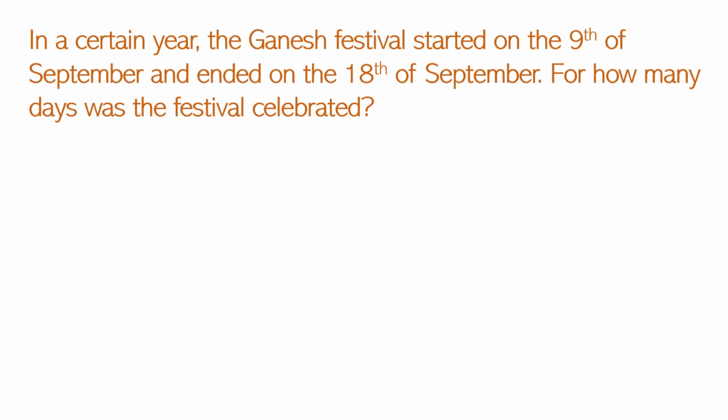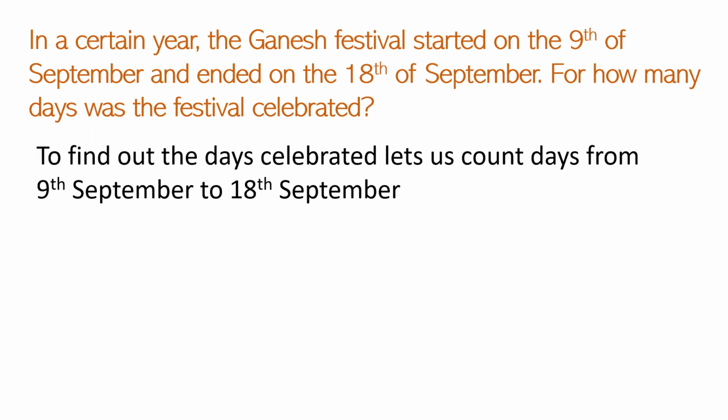In a certain year the Ganesh festival started on the 9th of September and ended on the 18th of September. For how many days was the festival celebrated? So students, in this word problem it is asked to find out the days the Ganesh festival was celebrated. It started on the 9th of September and ended on the 18th of September. So we will write a statement to find out the days celebrated.